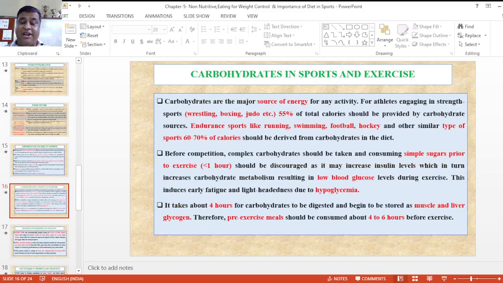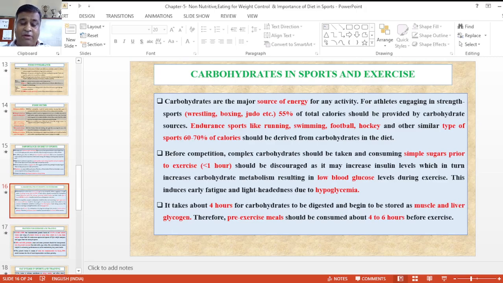Now next is carbohydrates in sports and exercise. Carbohydrates are the major source of our energy, making up 55% of the diet. Strength sports like wrestling, boxing and judo need carbohydrate sources, and for endurance sports like running, swimming, football, hockey and similar sports, 60 to 70 percent of calories should be derived from carbohydrates in the diet.